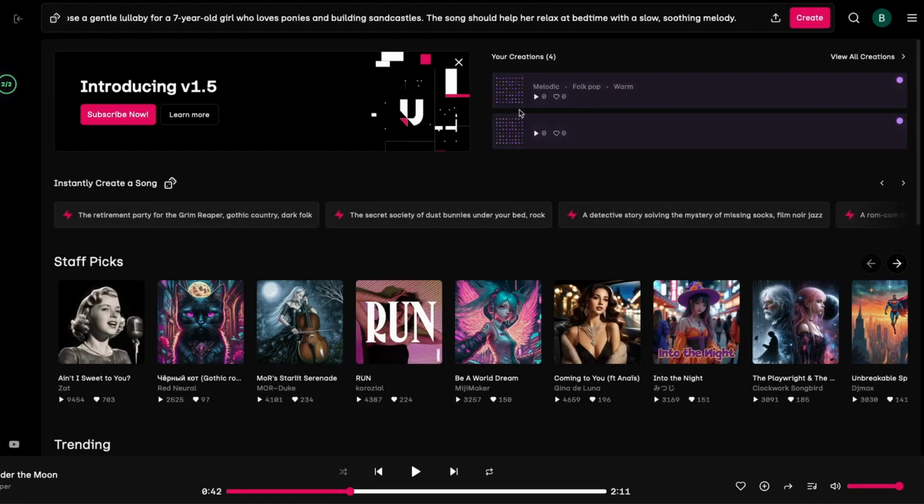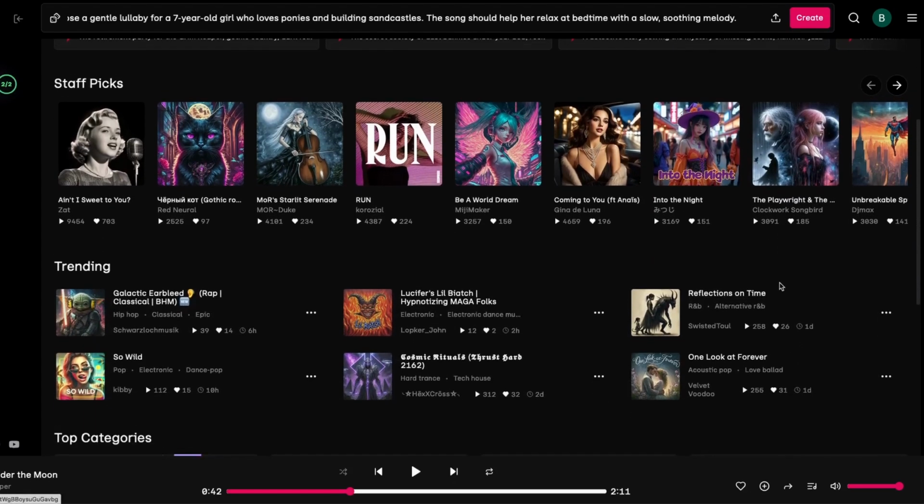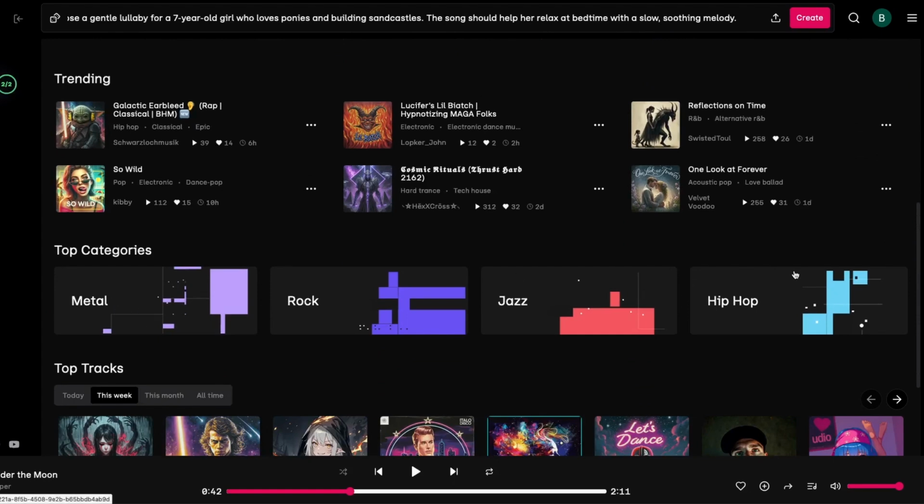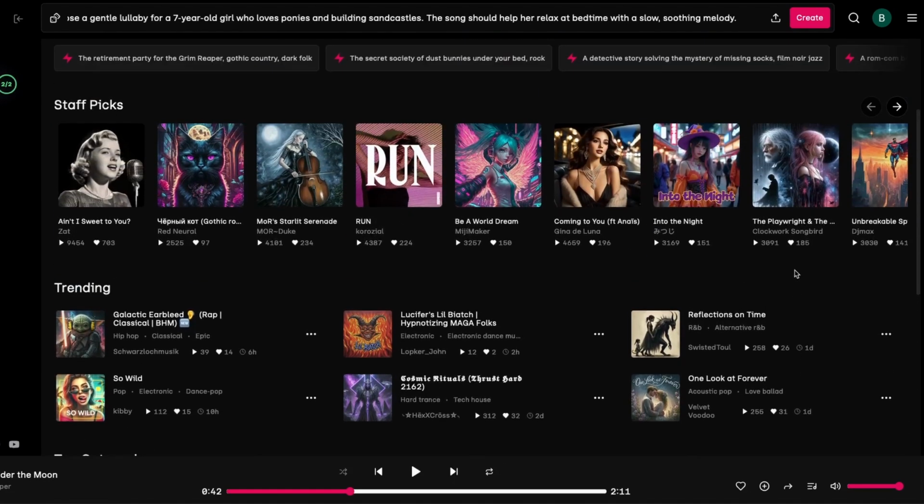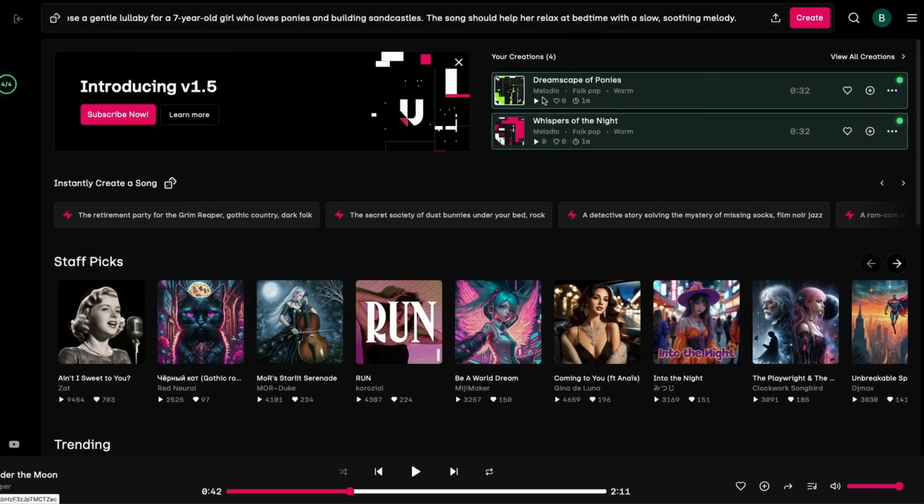While it's creating these for us, we can look here at all the different other songs that people have created on Udio. There's trending ones, staff choosing different ones. You can go by categories. You can definitely get lost in Udio just listening to AI music. And here we go. Now we got two other versions of this lullaby with new lyrics. Let's hear how it compares.